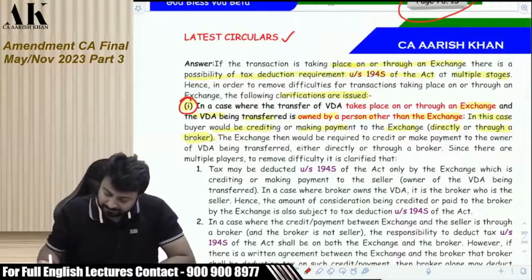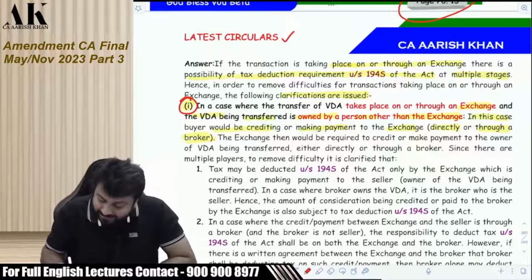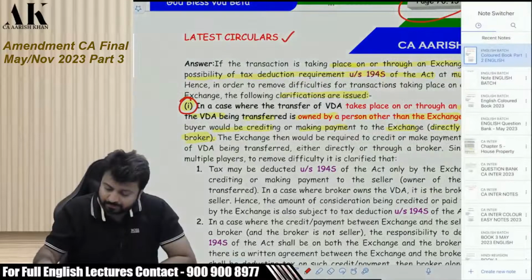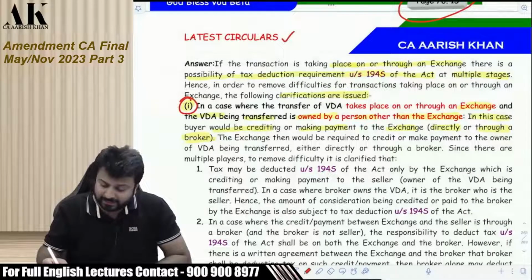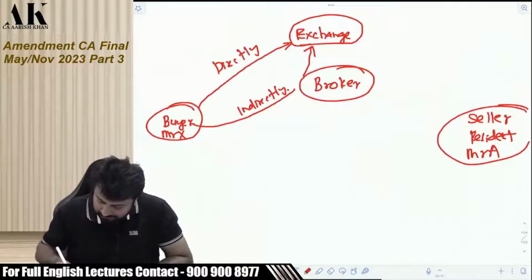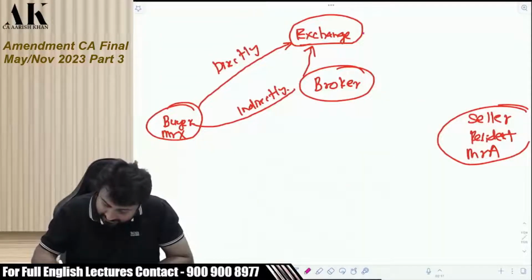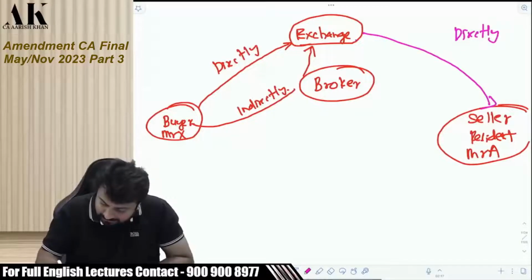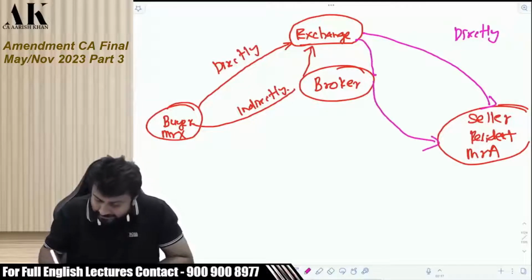Just wait. The exchange then would be required to credit or make the payment to the owner of the VDA being transferred, either directly or indirectly through a broker. Once the money has reached the exchange, what will the exchange do? The exchange will either directly make the payment to the seller, that is the owner, or indirectly make the payment to the seller.